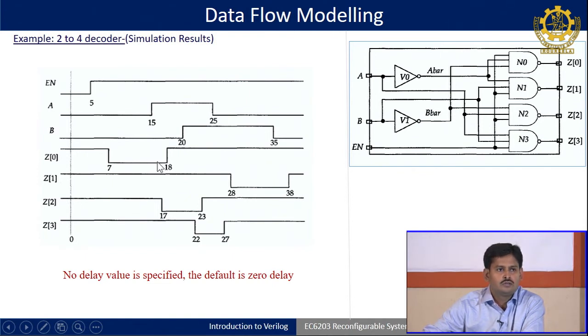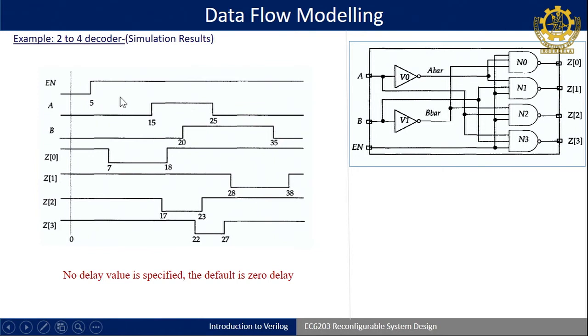Whatever Boolean expression we have written, if you follow the same expression and add up all the delays, you will get the corresponding result. This is called the test bench diagram, the simulation result for the 2 cross 4. Again, the generation of enable, A and B has to be done at the coding level only, which we will see towards the end of this tutorial class.